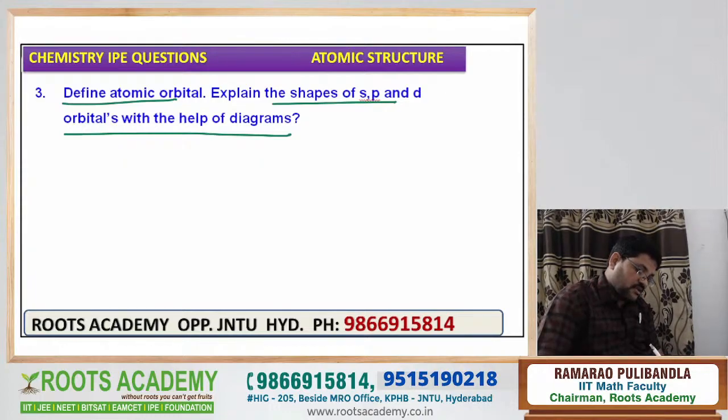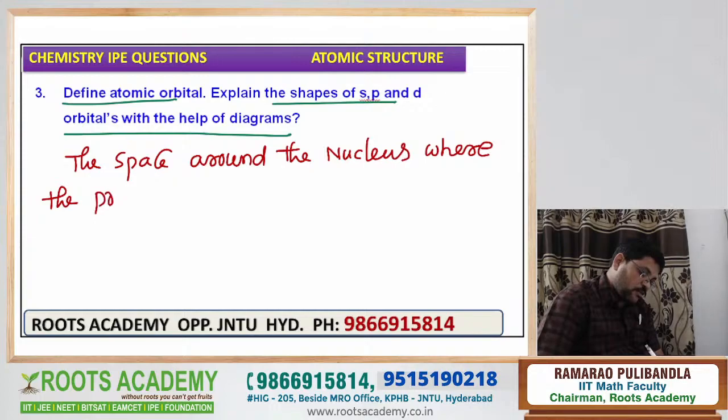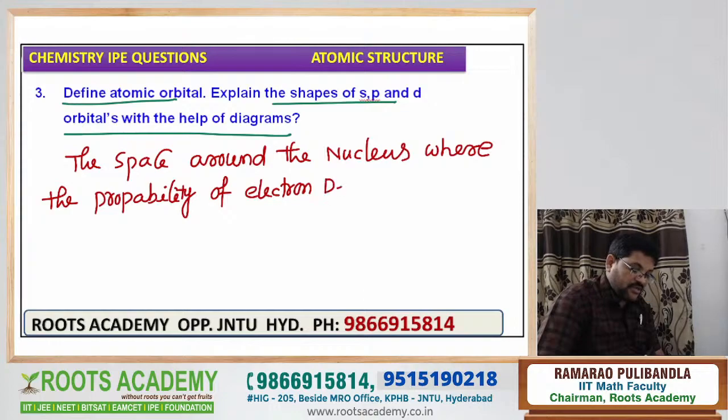The space around the nucleus, where the probability of finding electron density should be maximum.